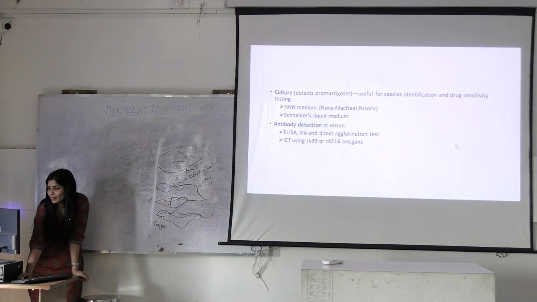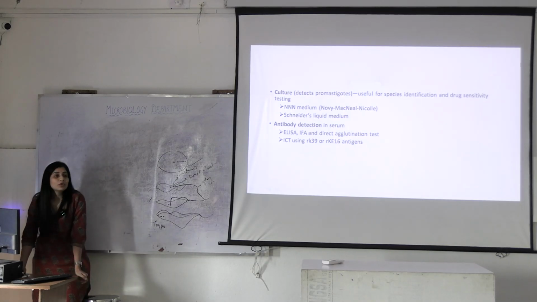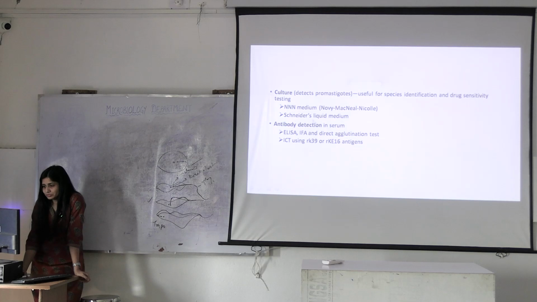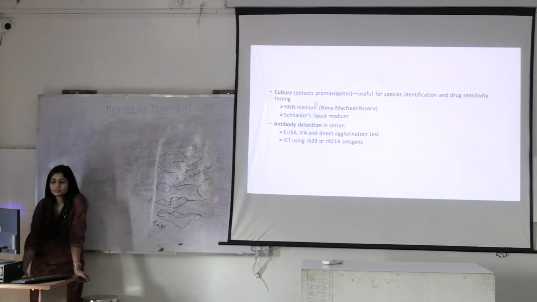You can perform what? Culture. For what? For species identification and drug specificity. What is this NNN medium? Novy-MacNeal-Nicolle medium. What does it have? It has the blood agar base, generally with the cutaneous aspirate from infected people. Okay, this will allow these organisms to grow, to transform.